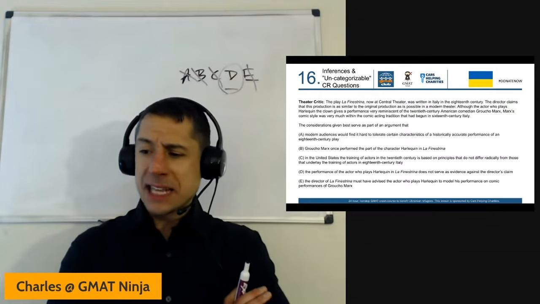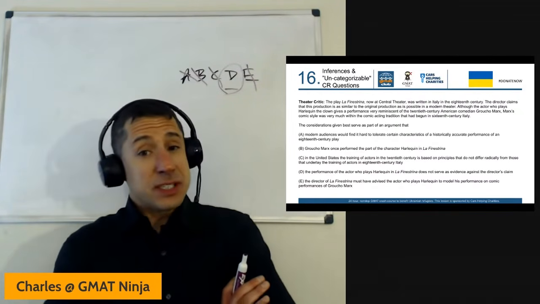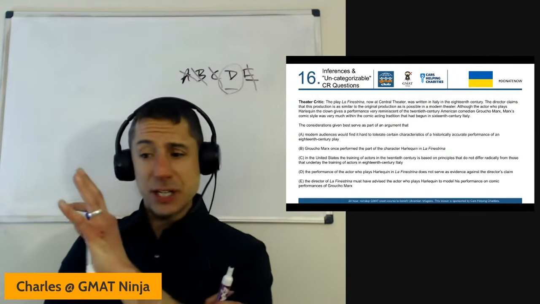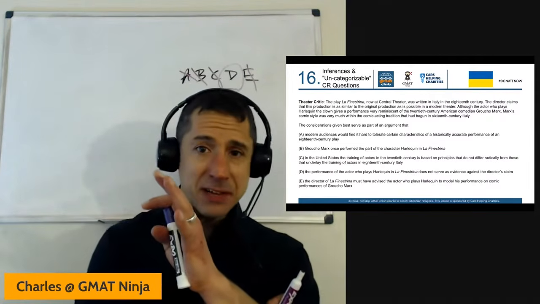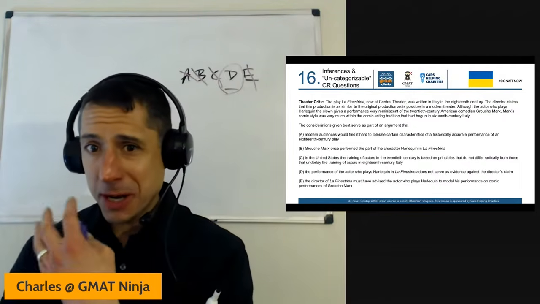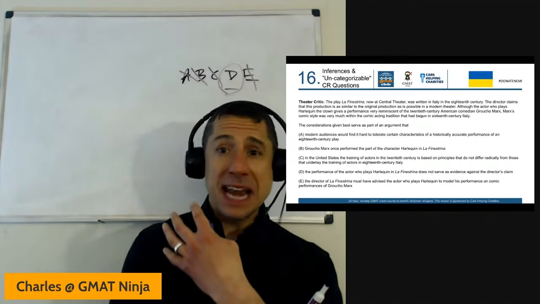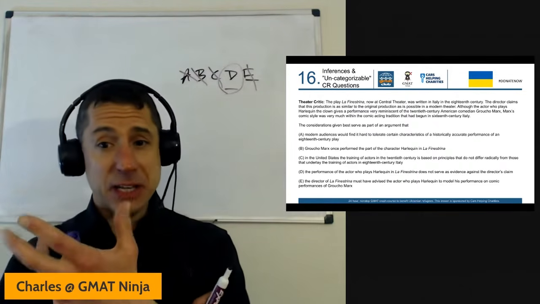Let's go back to it. The performance of the actor does not serve as evidence against the director's claim. Yeah, that actually makes sense. What's the director setting up here? What's the critic setting up here? Director claims the production is as close as possible to the original. Well, hey, this actor is modeling himself after a 20th century guy. Okay, where's the argument going next? It makes perfect sense to say that the actor isn't evidence against the idea that this is very much like the original.